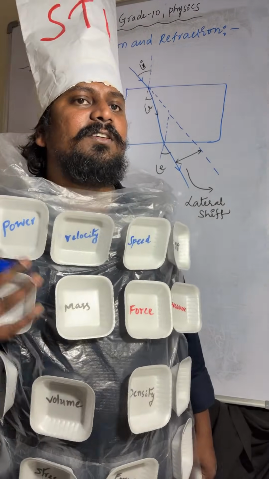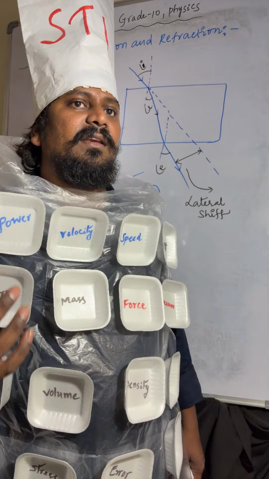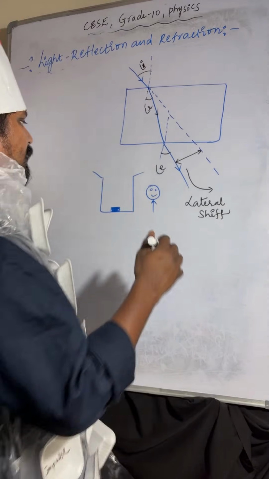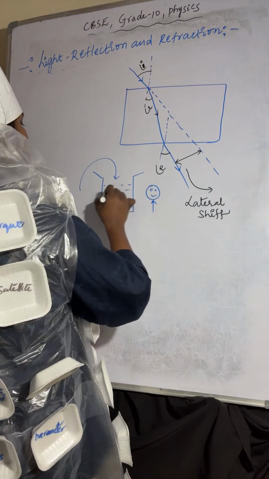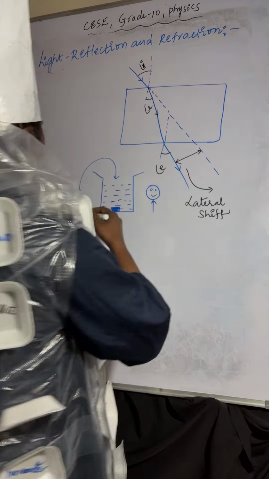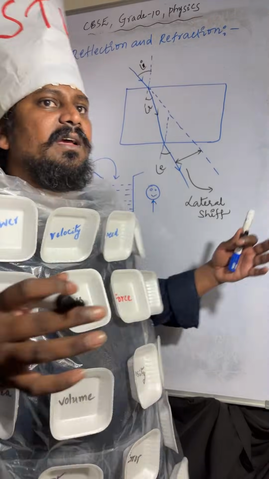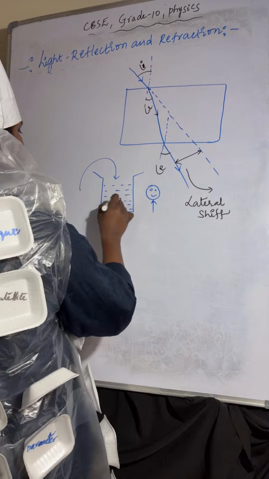Initially, he can't see the coin. After that, we are pouring water. After filling the beaker with water, the coin position rises up. The coin position appears here.